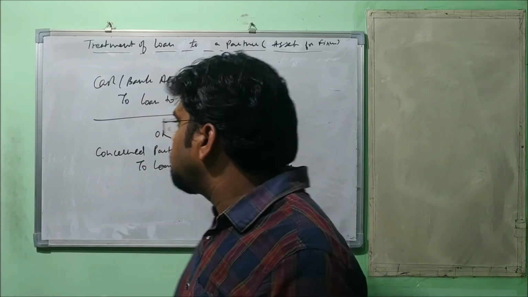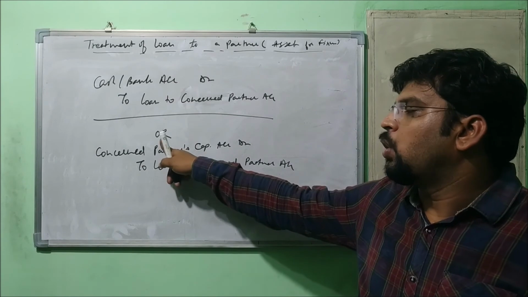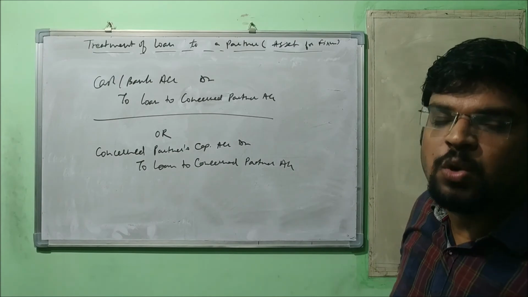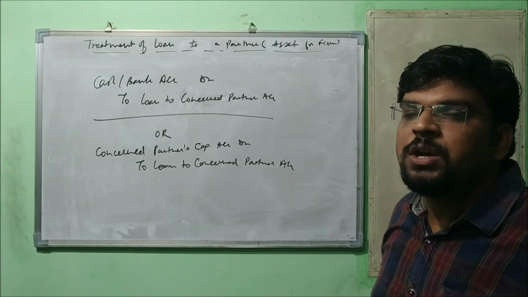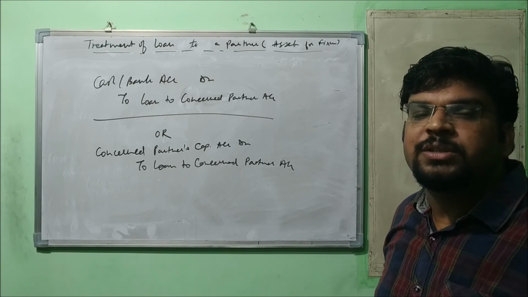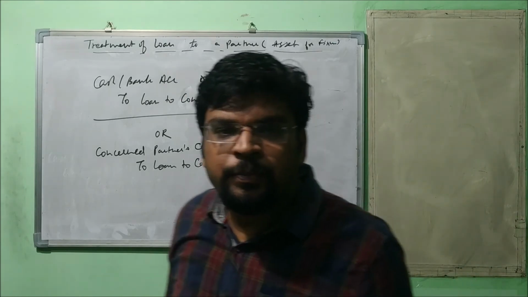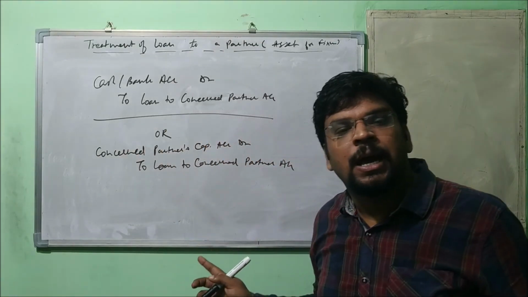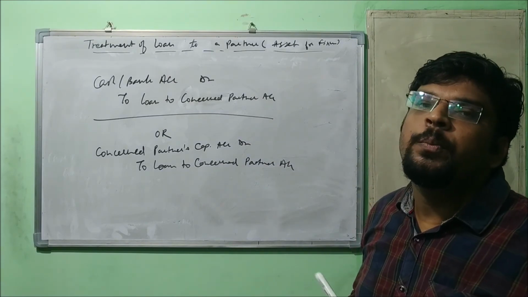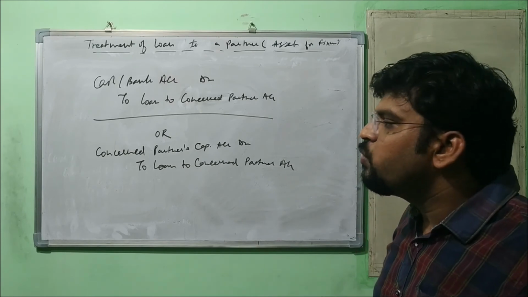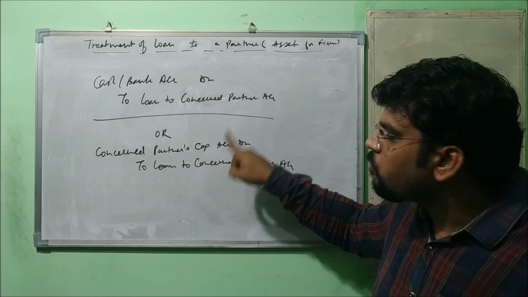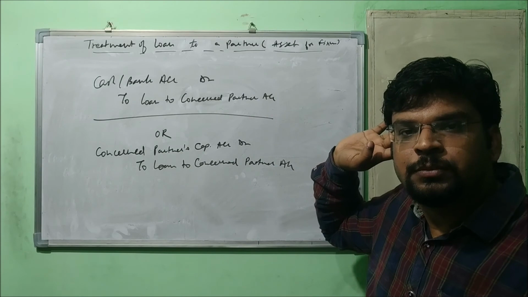Okay, another choice we have, because I have put the 'or'. Okay, either you can pass this entry or you can pass this entry. If the partner is not in a position to repay, then what are we going to do? We are going to transfer his loan to his capital account. Okay, because capital is a liability on the firm and this is an asset. Okay, and in the case of a firm, what is to be done? All the assets are used to pay off the liabilities. So a similar treatment will be done here. This asset is being used to pay off this liability. Okay, so in that case it can be done, right?